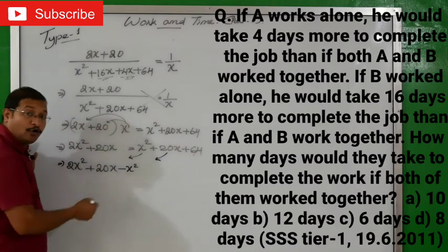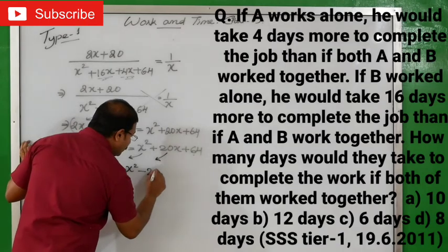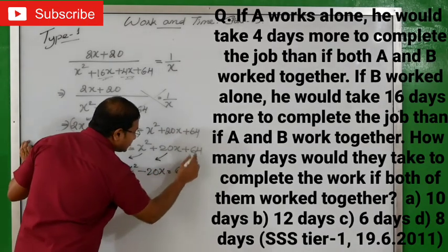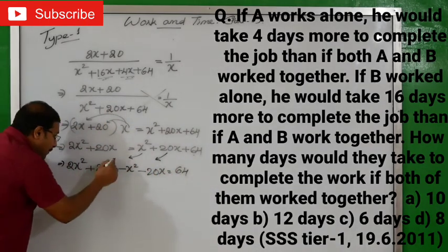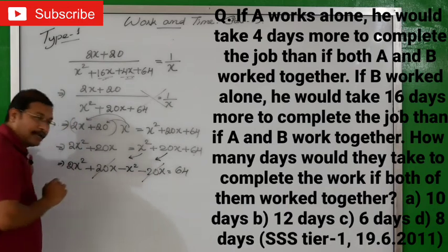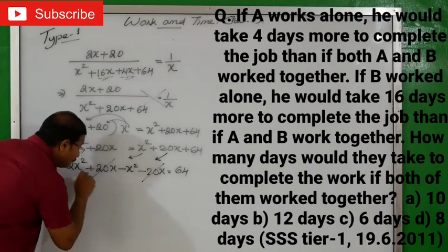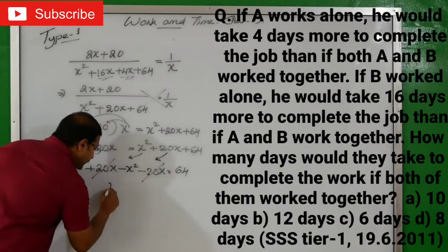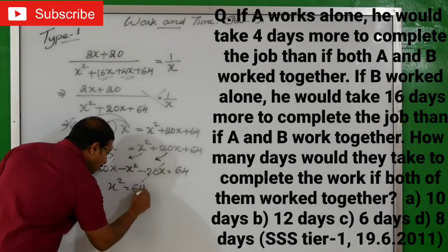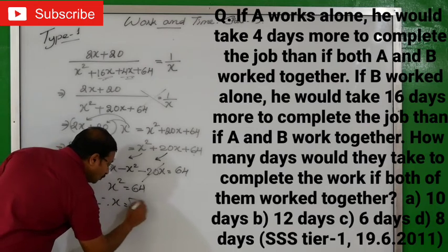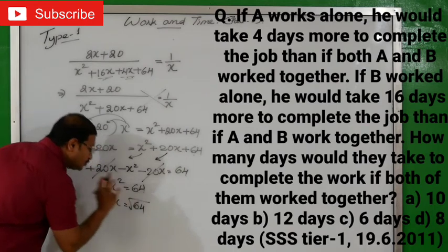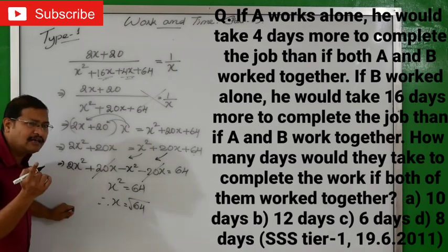Plus 20X will go to the next side, minus 20X, equals balance is 64. Now plus 20X minus 20X will cancel. Now 2X square minus X square, what you'll get? 1X square, means X square. So X square equals 64. Therefore X equals root of 64. Square goes to the next side as root. So 8 8s are 64.